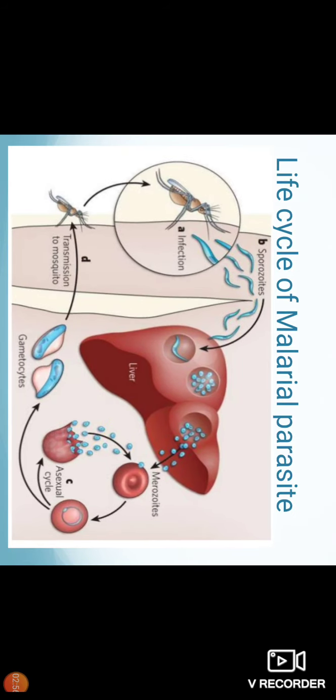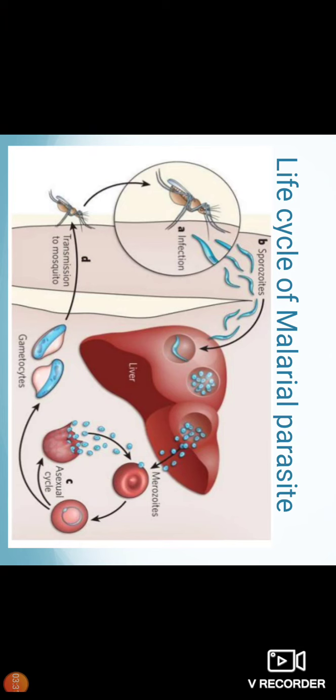Due to the bite of the female Anopheles mosquito, sporozoites enter the human being and are taken up by the hepatocytes or liver cells. In the hepatocytes, the sporozoites mature and this leads to the release of merozoites. The merozoites infect RBCs. In the RBC, merozoites undergo maturation and this leads to the various forms of the malaria parasite. The released merozoites are able to infect newer RBCs.